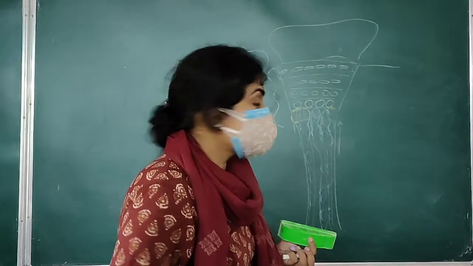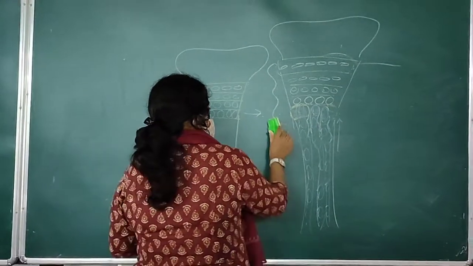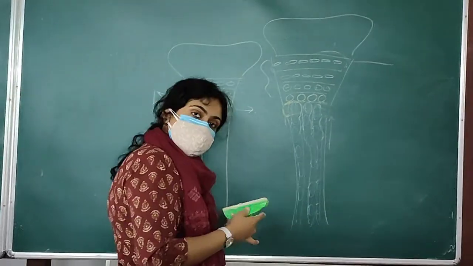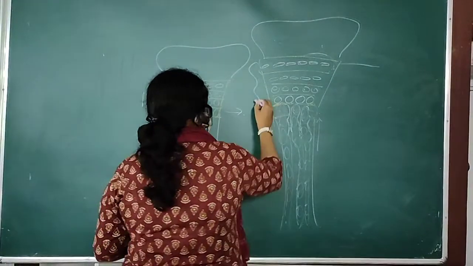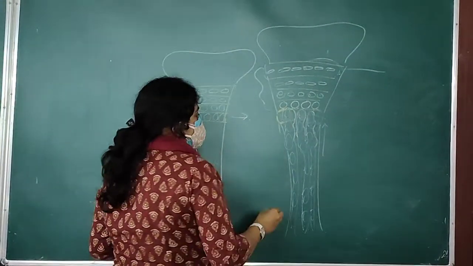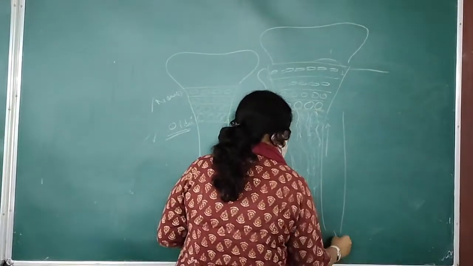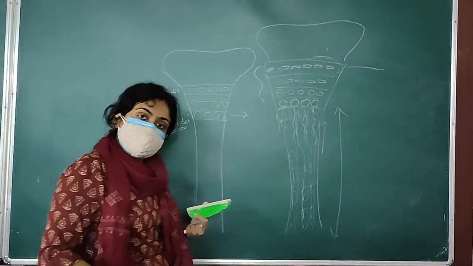So what happens? Now the epiphyseal plate comes to its original size, and there is the lengthening of bone.